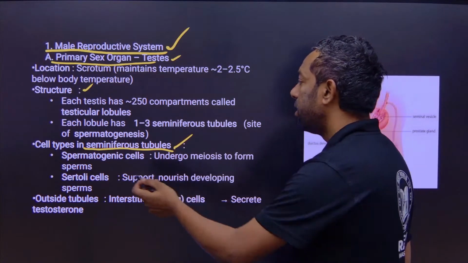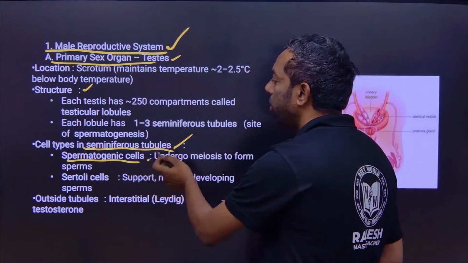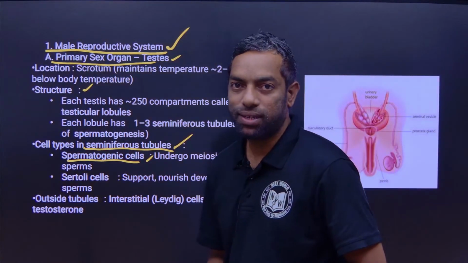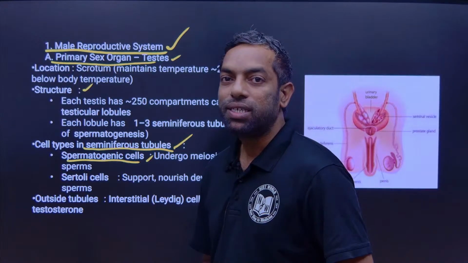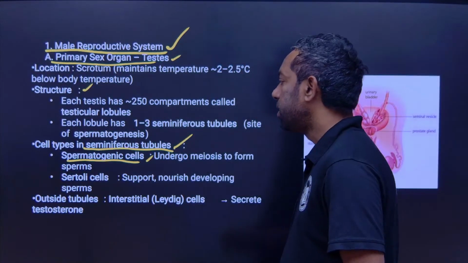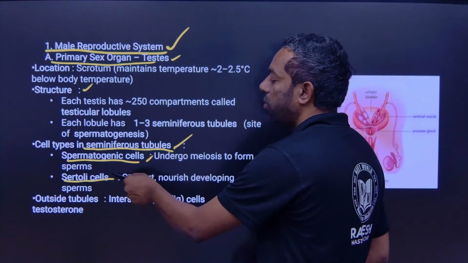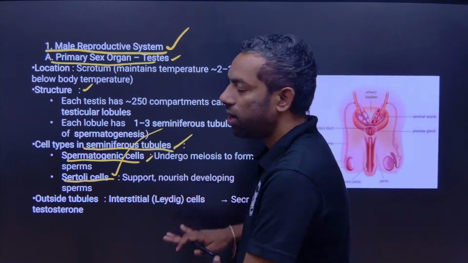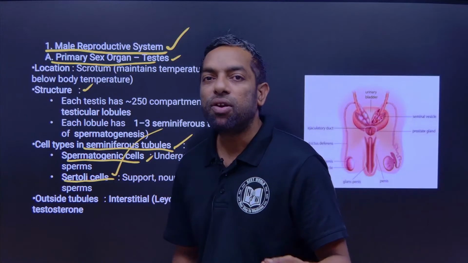Spermatogonia are 2n cells that give n cells, that is sperm or spermatozoa. Also, what is the role of Sertoli cells in the development of sperm? This is the overall male reproductive system.